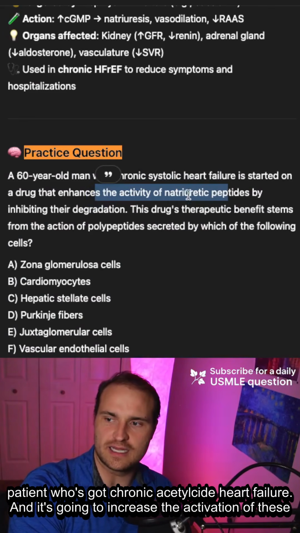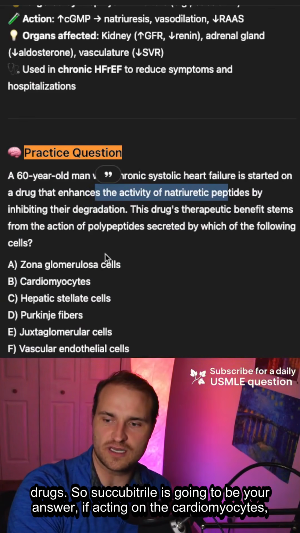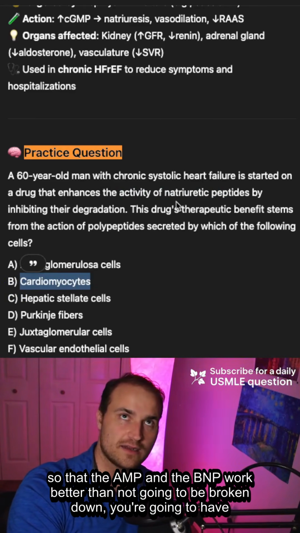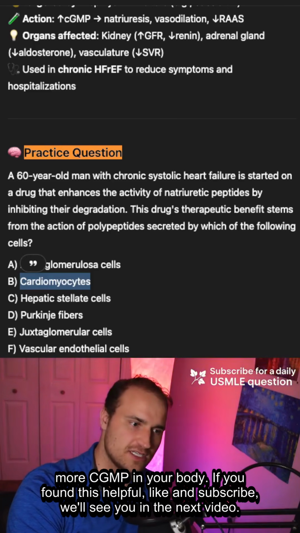And it's going to increase the activation of these drugs. So sacubitril is going to be your answer, acting on the cardiomyocytes so that the ANP and the BNP work better. They're not going to be broken down. You're going to have more cGMP in your body.